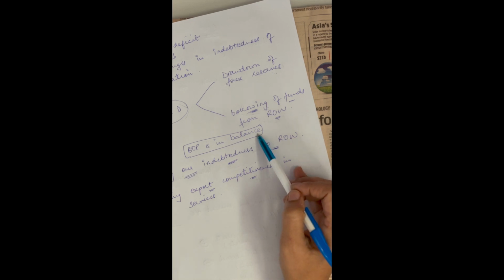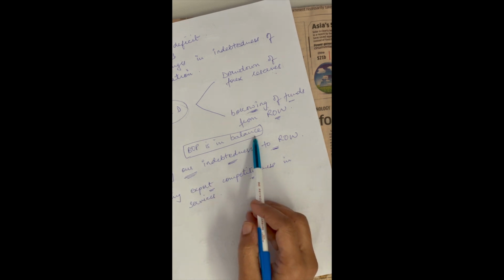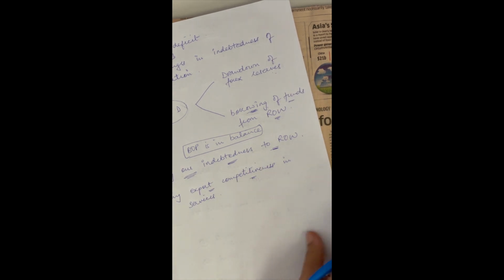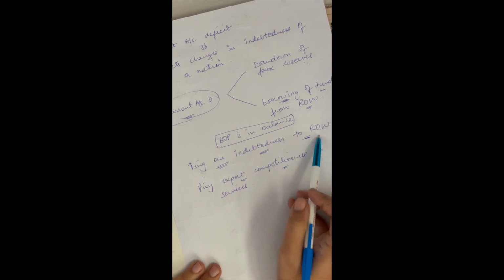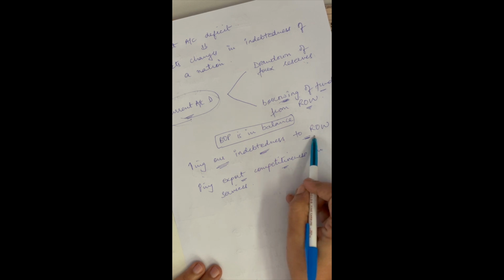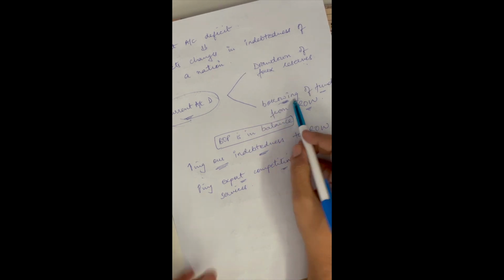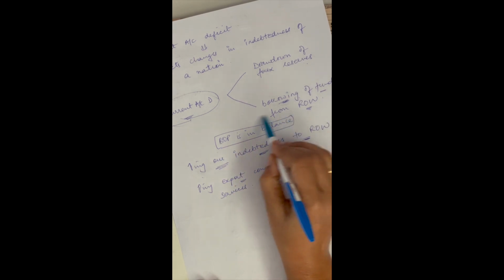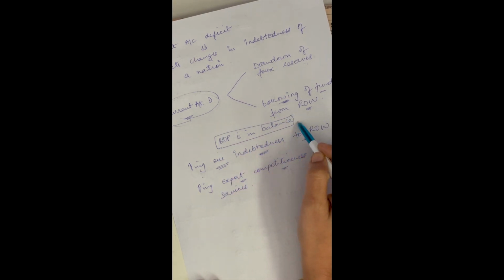So what we are trying to say is that the wider a CAD is, the higher the indebtedness to ROW. So the current account deficit is increasing our indebtedness to ROW. The wider the current account deficit becomes, the higher the indebtedness to ROW, because we are borrowing funds from the rest of the world in order to keep our balance of payments in balance.